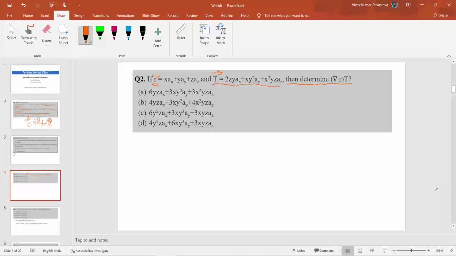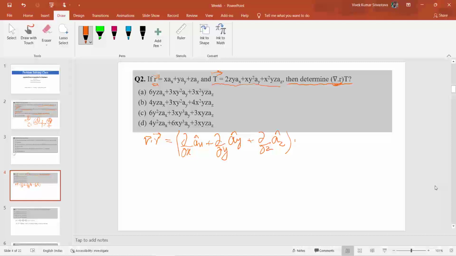For determining this, we first calculate del dot R. We can find del dot R as del by del x into ax plus del by del y into ay plus del by del z into az.